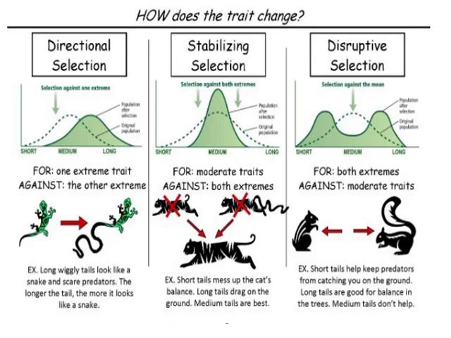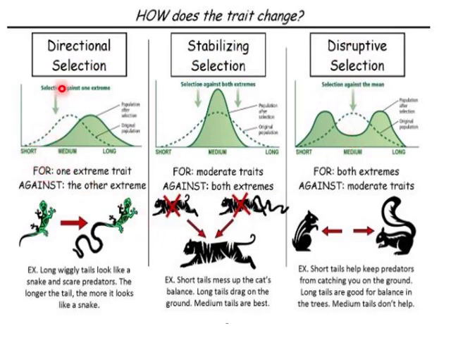Now the question arises that how does the trait change? Now in this picture you can see that this is the directional selection graph and this is the graph for stabilizing selection and this is the graph for disruptive selection.